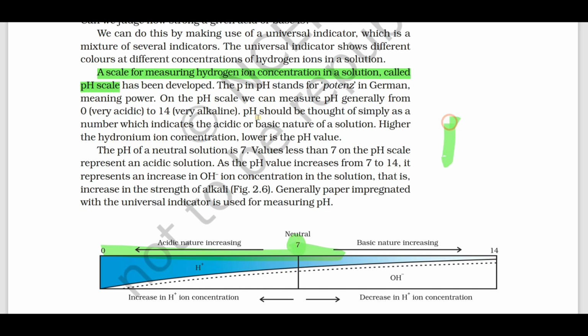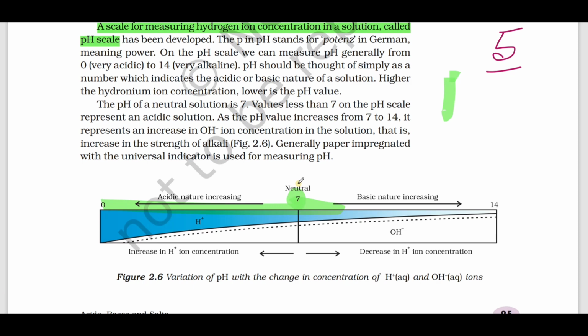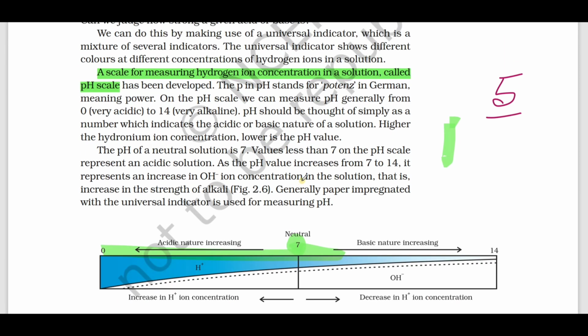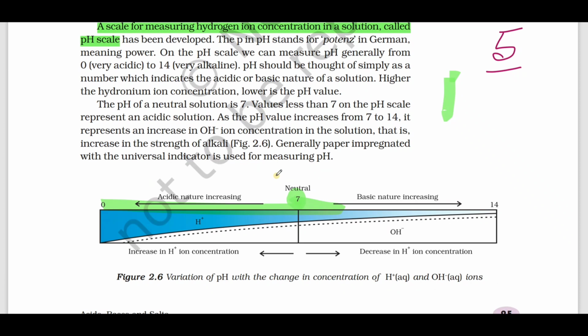A solution has a pH of 5. That means the solution is acidic or basic in nature? Acidic. A solution has a pH of 14, what is the nature of the solution? Basic. A solution has pH of 7, what is the nature of the solution? Neutral. So with the increase in value of pH, the basic property increases. With decrease in the pH value, the acidic property increases.